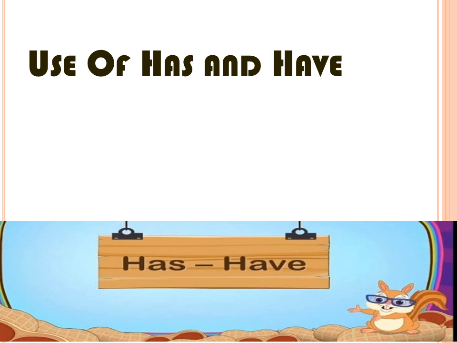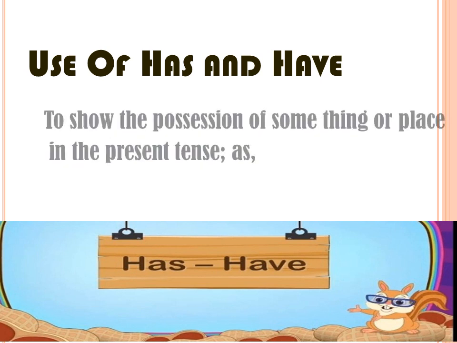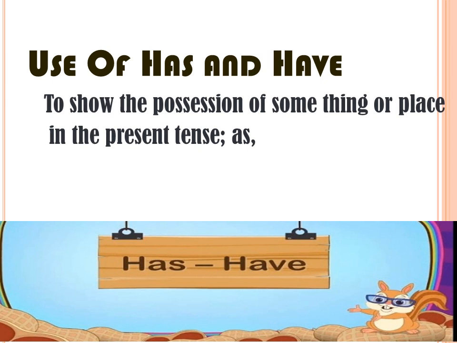Let's start from the use of has and have. We use has and have to show the possession of something or place in the present tense. Whenever we have to show that this thing belongs to that person, for that belonging we use the word has and have in the present tense.